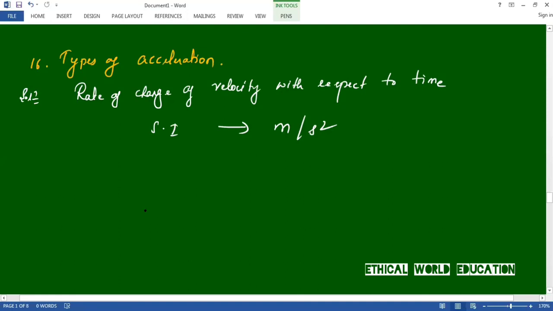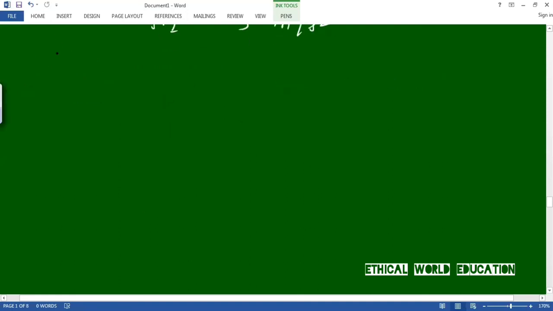So let us discuss the types of acceleration. There are basically three types of acceleration. First one is uniform acceleration, second one is non-uniform acceleration, and third one is instantaneous acceleration. Let us discuss one by one. First one is uniform acceleration.